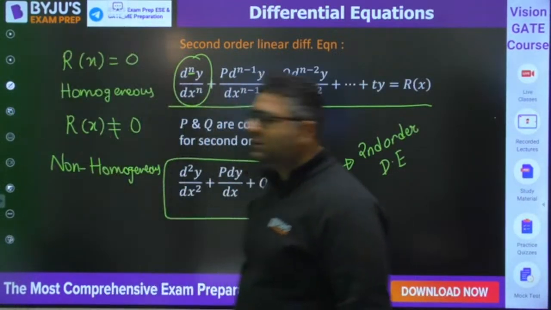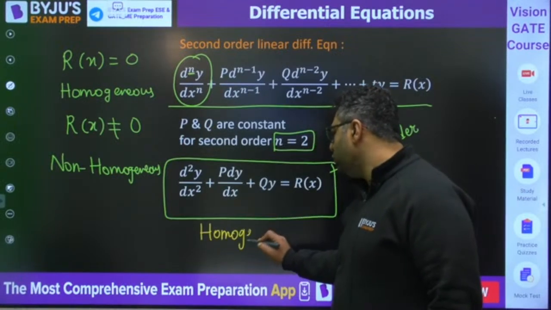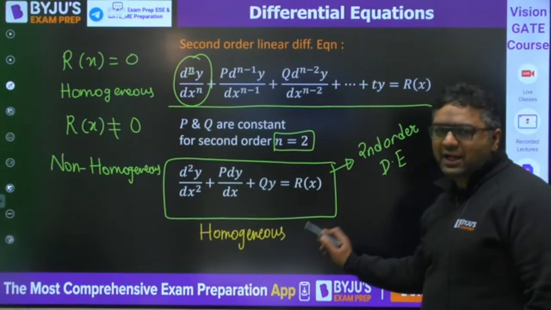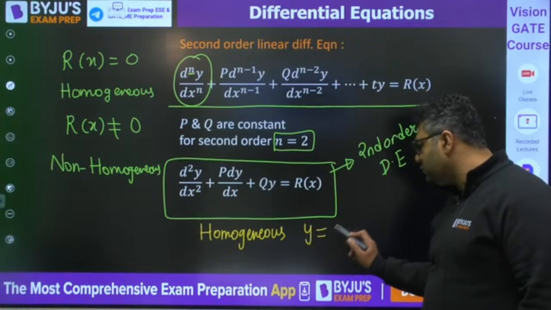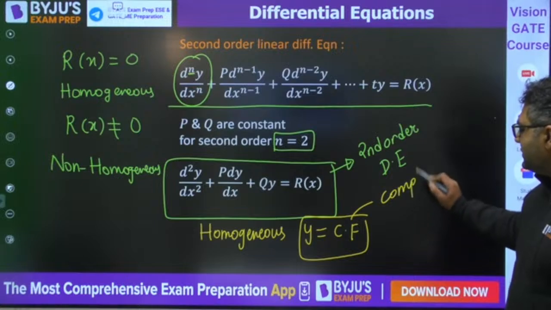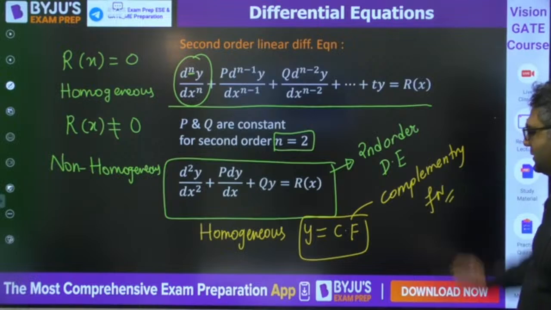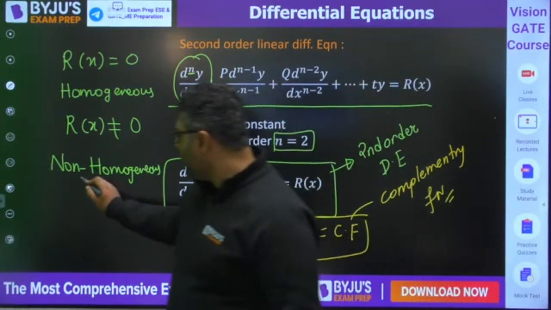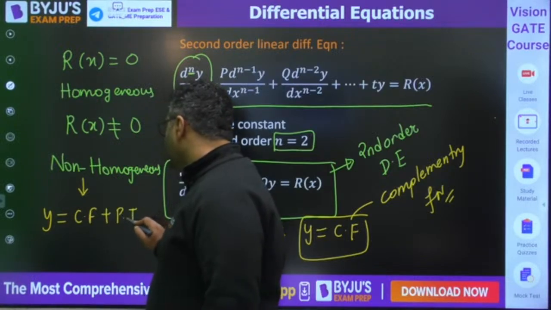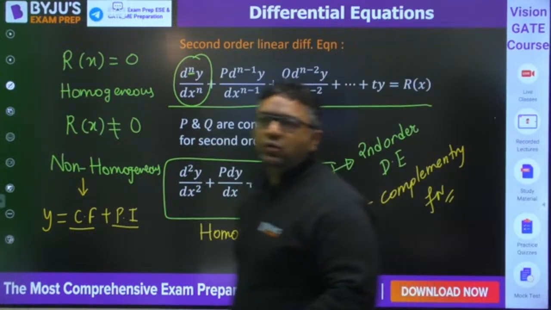So if the system is going to be homogeneous, then your answer would come out to be y equals CF only. Here CF refers to the complementary function. I will tell you how to find this. This is said to be the complementary function. And if we have non-homogeneous, then y will come out to be CF plus PI. Here CF is the complementary function, PI is the particular integral.